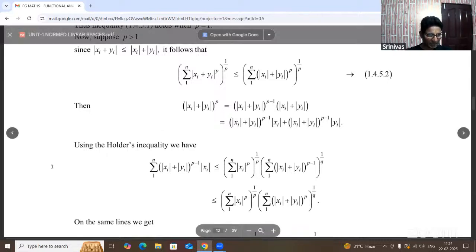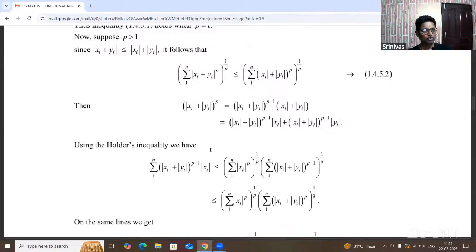Now we take the summation on both sides of |xi + yi|^p. The left hand side can also be written with p as (p - 1) + 1. So the term with |xi| is less than or equal to (summation |xi|^p)^(1/p) into (summation |xi + yi|^(p-1))^(1/q).